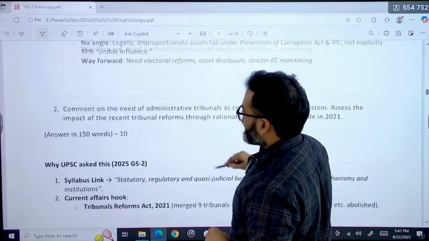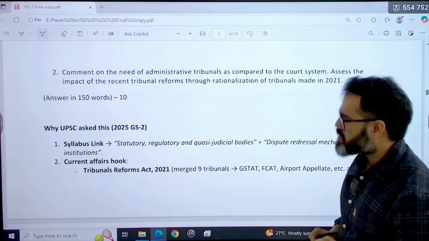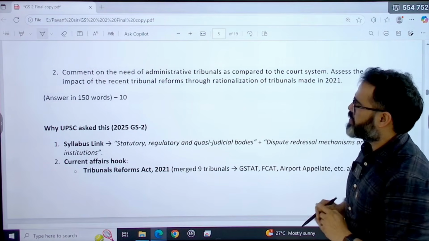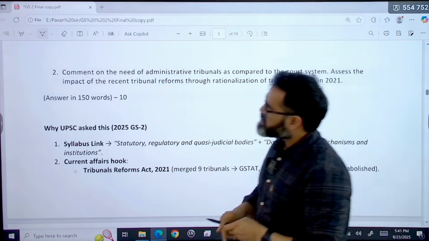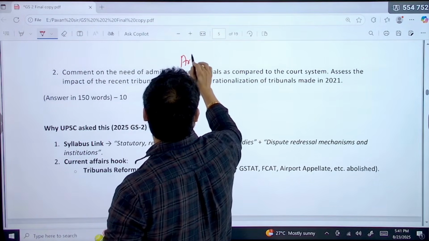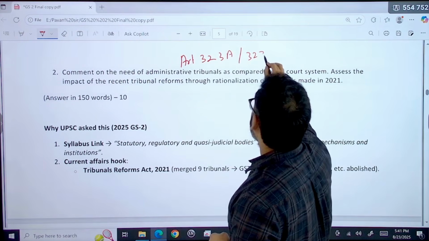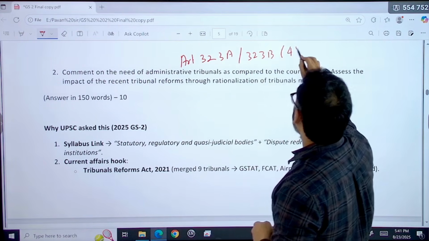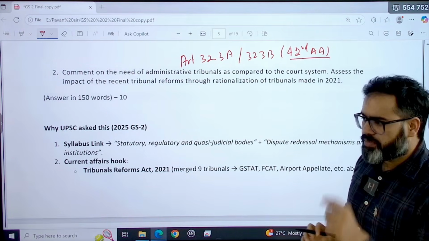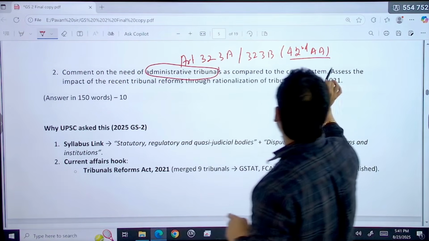Now move to next question. Comment on the need of administrative tribunals as compared to the court system. See, we are having administrative tribunals. You must have read that there are Article 323A and Article 323B. These were added by the 42nd Amendment Act. Correct. So the question is, we have to compare these administrative tribunals with the court system.